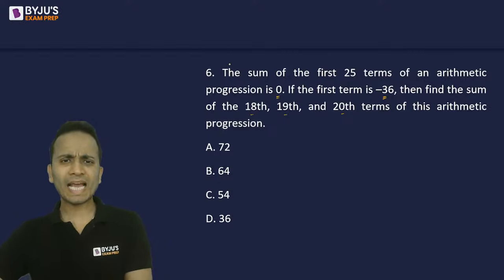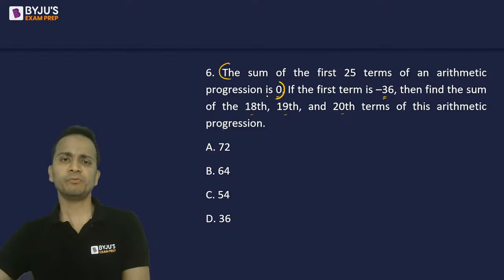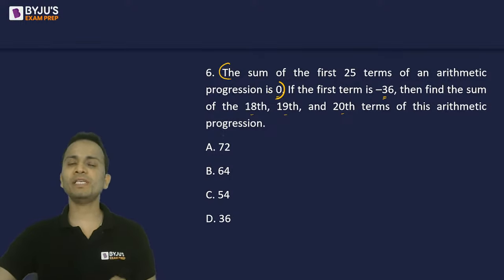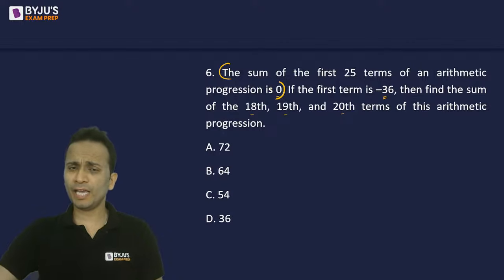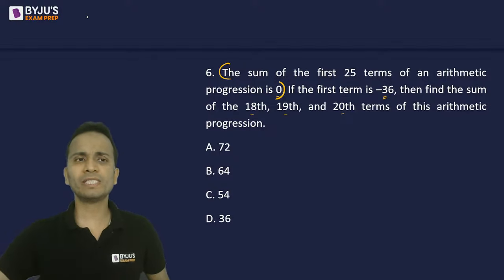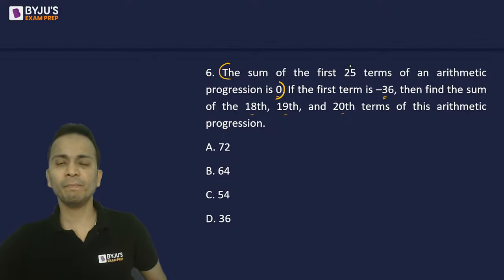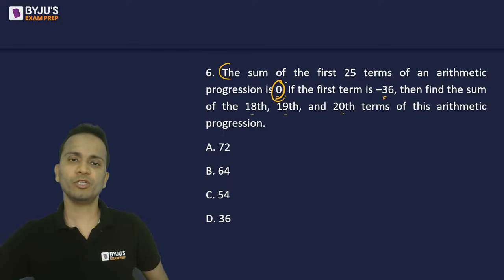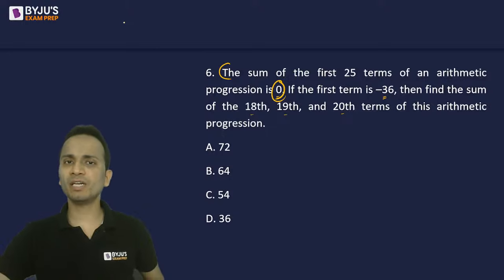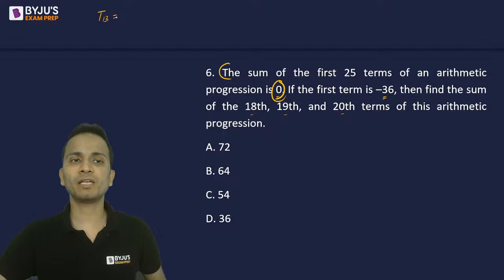Now what can you interpret from this statement? The sum of first 25 terms of AP is 0. Okay. Now if the sum of first 25 terms is 0, you can always say that the middle term will be equal to 0. Okay. Now these are 25 terms. Which term will be the middle term? The 13th term. The 13th term will be the middle term and its value will be equal to 0.